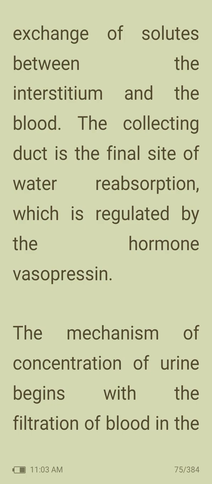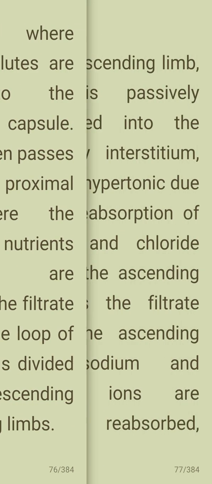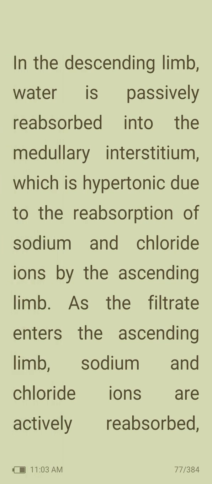The mechanism of concentration of urine begins with the filtration of blood in the glomerulus, where water and solutes are filtered into the Bowman's capsule. The filtrate then passes through the proximal tubule, where the majority of nutrients and ions are reabsorbed. The filtrate then enters the loop of Henle, which is divided into the descending and ascending limbs. In the descending limb, water is passively reabsorbed into the medullary interstitium, which is hypertonic due to the reabsorption of sodium and chloride ions by the ascending limb.